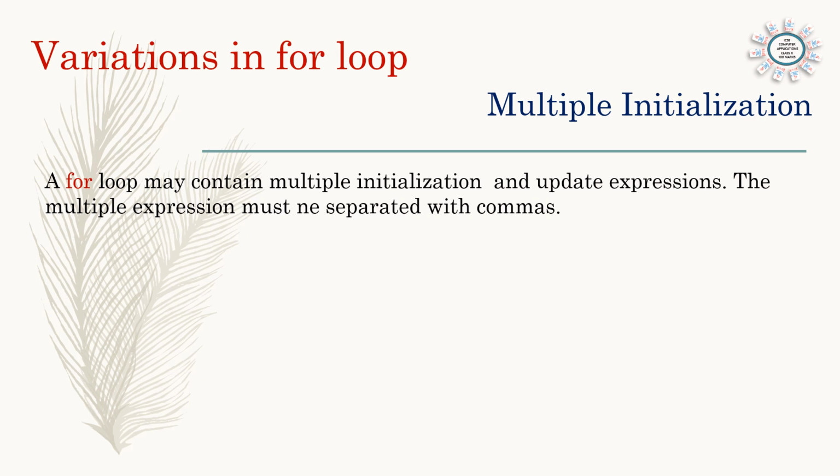Update means increment or decrement, and more than one can be there. The multiple expressions will be separated with commas. In the for loop only two semicolons will be there and only one condition, not more than one, but the initial value can be more than one and the updating can be more than one. If there is more than one initial value, commas will separate them, and the same with the updating values. So the for loop pattern has two semicolons: the starting part is the initial value, the middle is the condition, and the end is the updating expression.